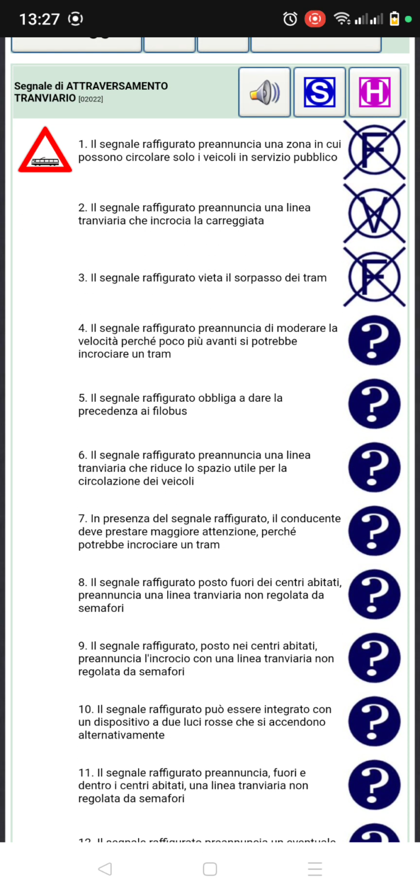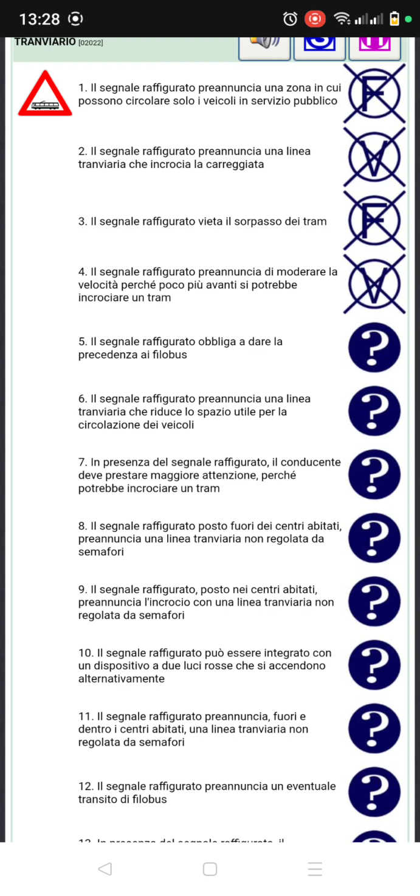Il segnale raffigurato, this sign figure, pronuncia, announces moderare la velocità. So this sign figure is announcing for us to moderate the velocity, perché poco più avanti si potrebbe incrociare il tram, because a little bit ahead we can come across the tram, and it's true. So this sign figure is announcing for us to moderate our speed because a little bit ahead we can come across the tram, and it's true because there is a tram crossing there on the road. Number 5, il segnale raffigurato.